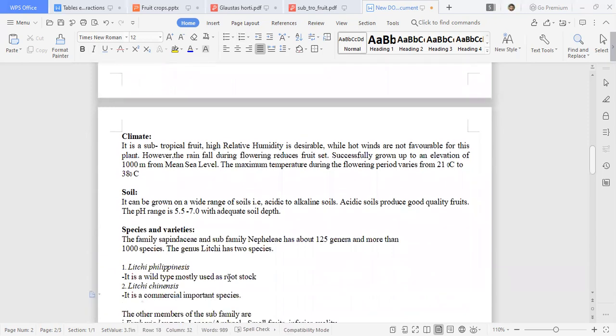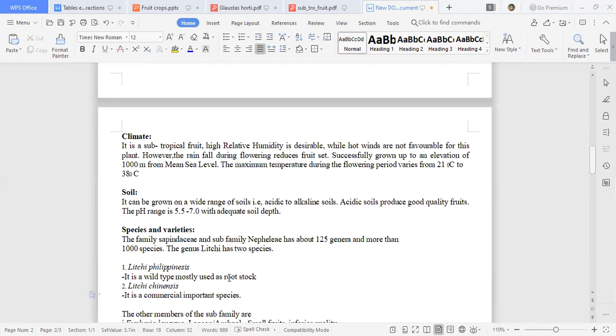So coming to soil, it can be grown in a wide range of soil, acidic to alkaline. Acidic soils produce good quality fruits. The average pH range is 5.5 to 7.0, so starting from acidic, then neutral and alkaline, with adequate soil depth.